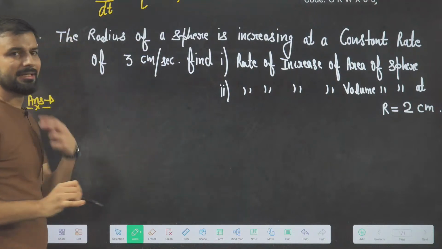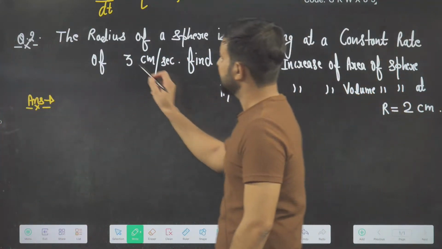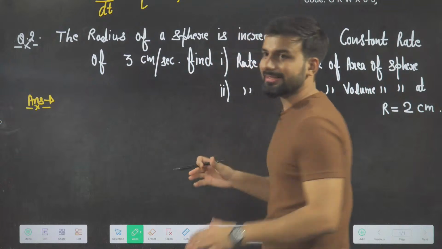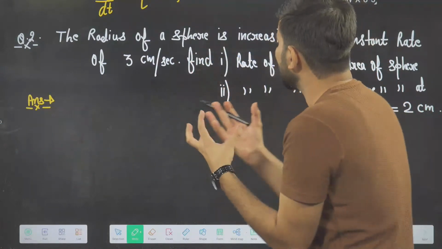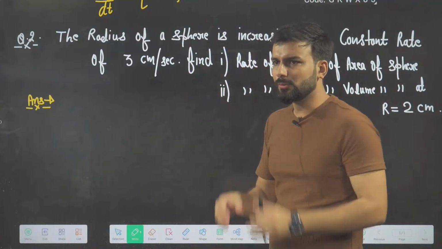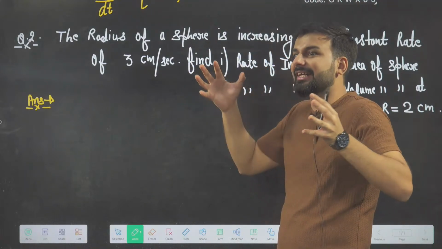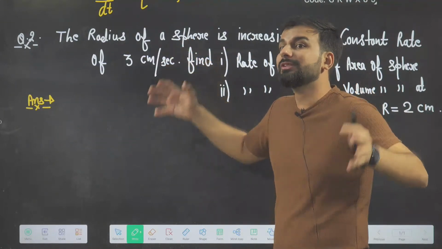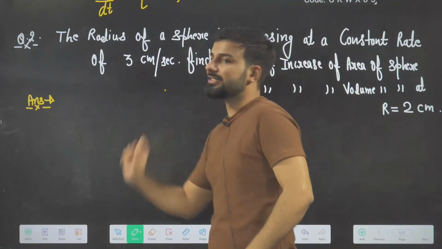First of all, beta, let's see what is given in the question. In the question, he's saying the radius of the sphere is, for example, you blow the air in the balloon. The balloon you can imagine almost like a sphere, right? So when you are blowing the air, your balloon is expanding, so its radius is increasing with time, with each second. How much is the radius increasing with each second?